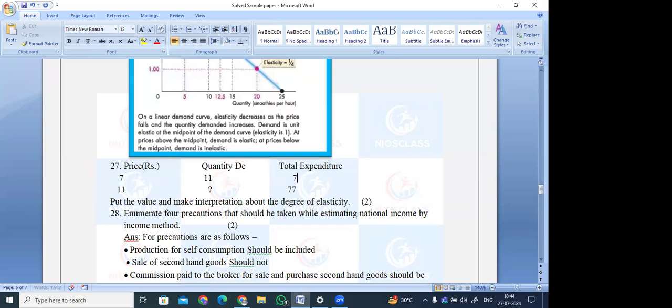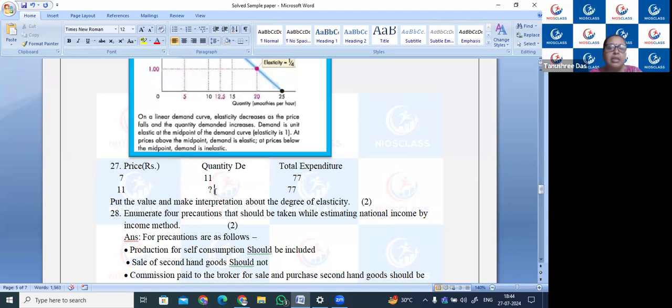And similarly, 11 into 7, it will be 77. If you remember, this thing we have already done earlier also. This is the answer place, changing the color. So already this thing we have done. As it is there in your sample question, so again I have repeated.